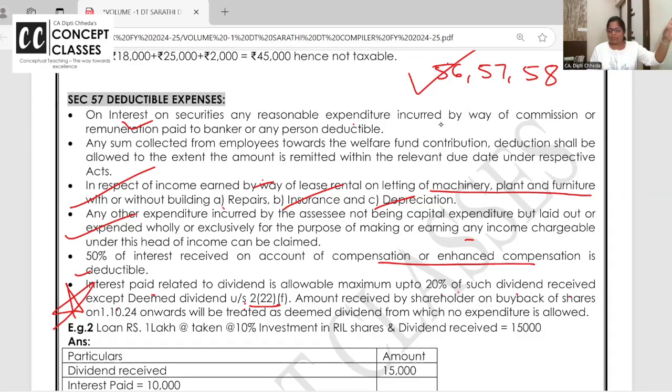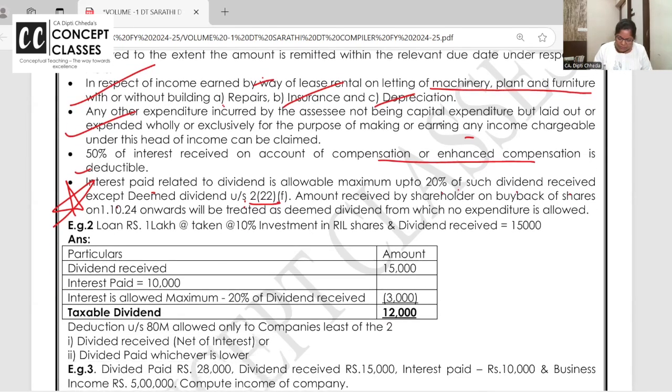222F, we have done buyback of shares. But listen carefully now. They are saying that suppose dividend received is 15,000. Now, you have taken a loan of 1 lakh rupees at the rate of 10% to invest in RIL Limited, and your dividend received is 15,000. How much interest have you paid to invest in this company? 10,000. But how much dividend have you got? 15,000. Now interest is not allowed more than 20% of the dividend.